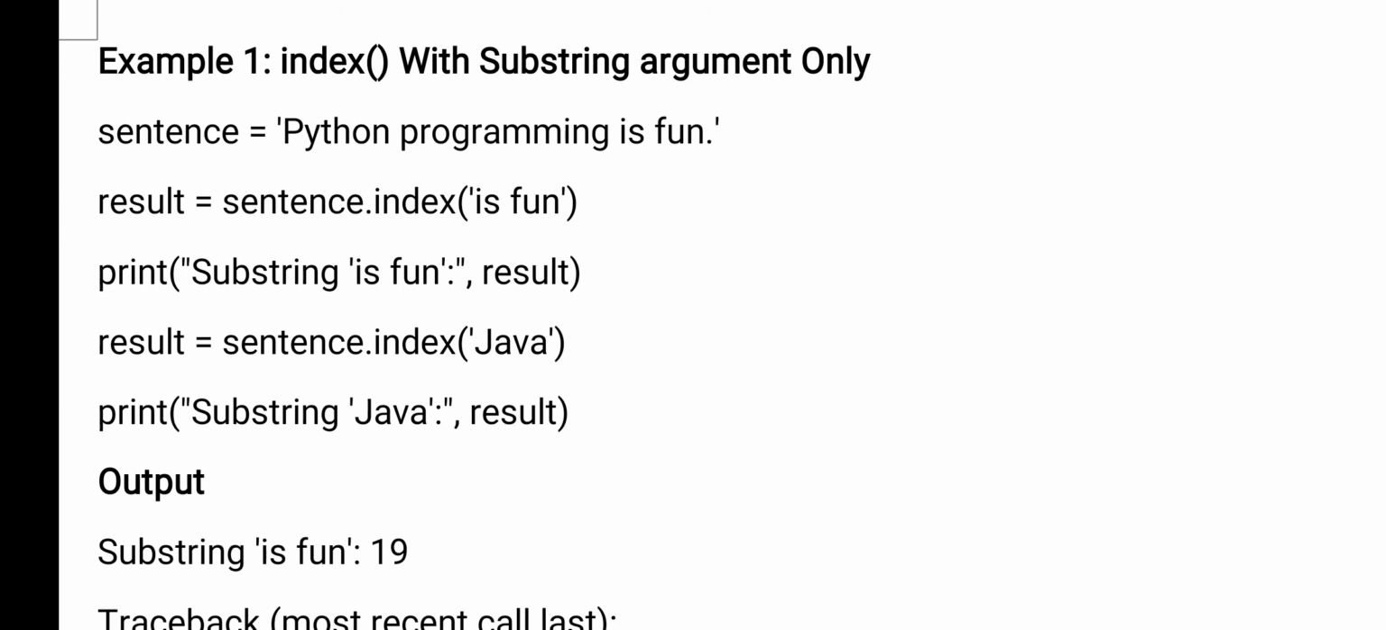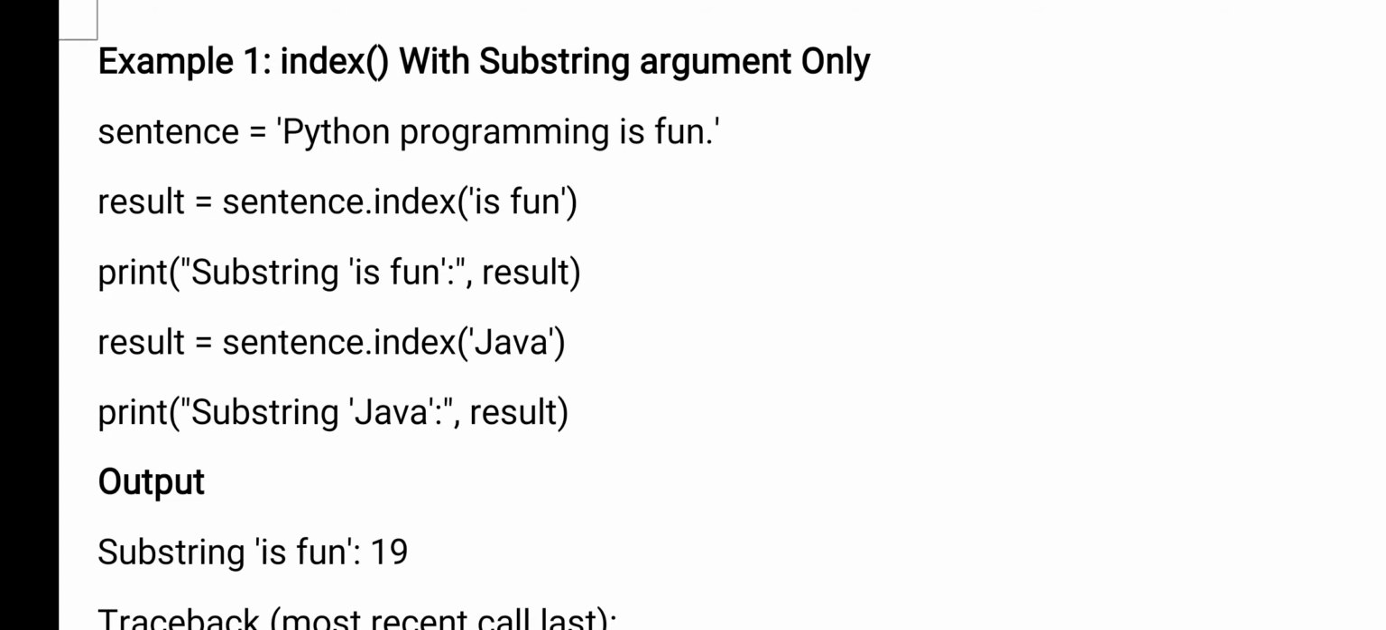Now example, you see, indexing with substring arguments. You see here, one variable I have given which is of type string. sentence is a variable equal to "Python program is fun". One string I have given. Then you can find the index number of a particular word. Now here you see result equals sentence dot index.